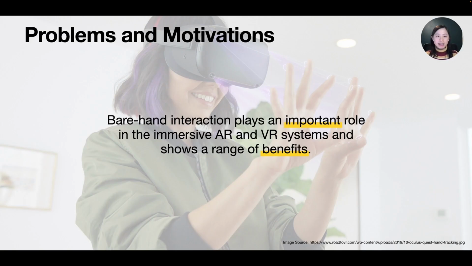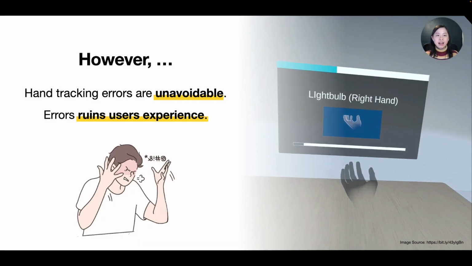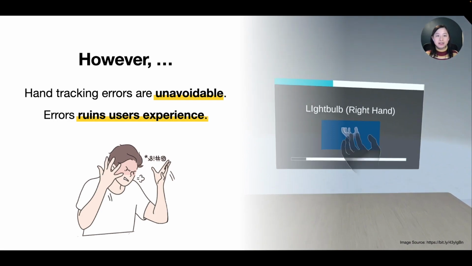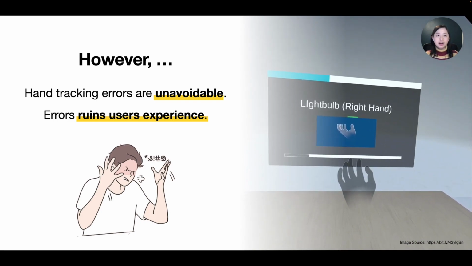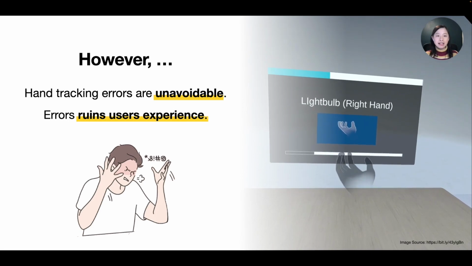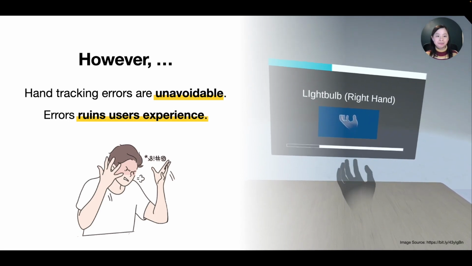Bare hand interaction plays an important role in immersive augmented reality and virtual reality systems. It is natural and intuitive, and it provides rich interactions and conveys social cues in many scenarios, such as object manipulation, game interaction, and communication. However, hand-tracking errors are unavoidable during gesture performing, and these errors ruin users' experience in AR and VR.